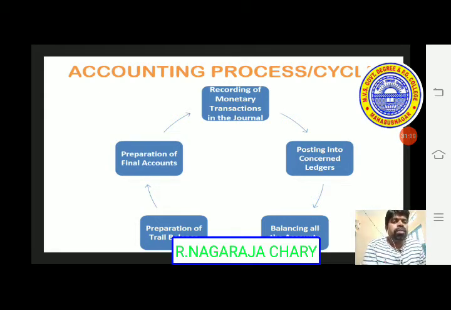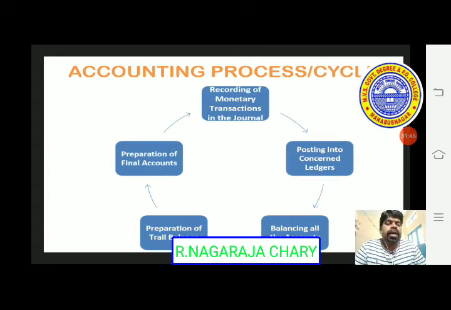After posting, then balancing all the accounts. After completing posting, we have to balance all the accounts. Here a ledger means a bunch of accounts. An account means a summary of the transactions. Here giving aspects and receiving aspects are to be recorded, as we discussed earlier also.